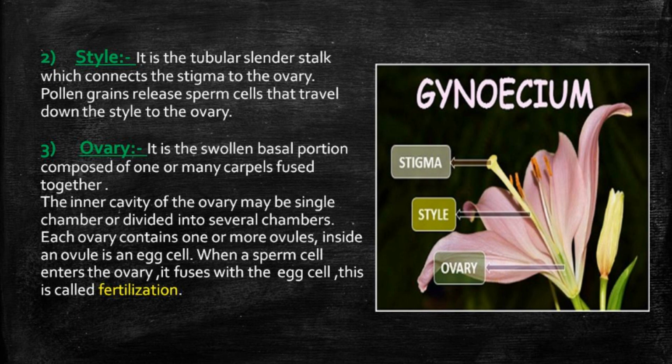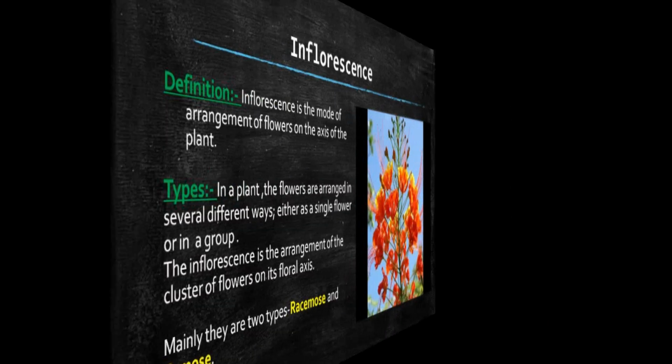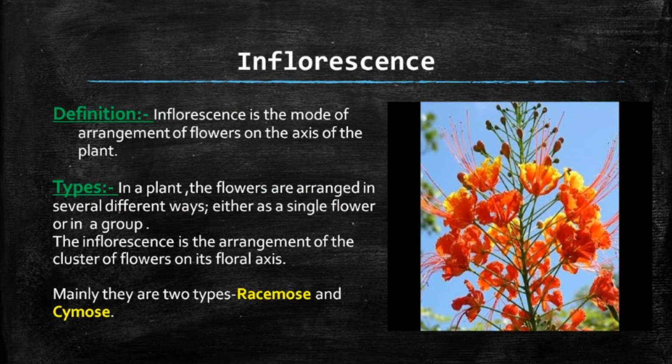When a sperm cell enters the ovary, it fuses with the egg cell, and we call this process fertilization. In the previous slide, we discussed sexuality in flowers, where we have already discussed how fertilization occurs in the flower. The next interesting topic is the inflorescence. It is the mode of arrangement of the flowers on the axis of the plant. That is, how the flowers will be arranged in the plant.